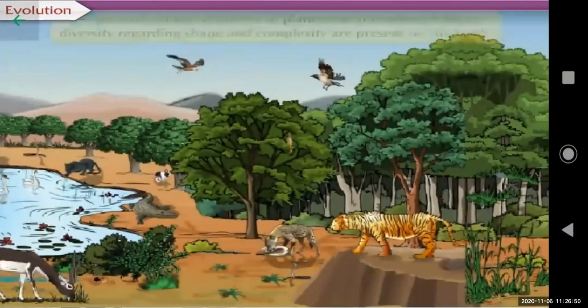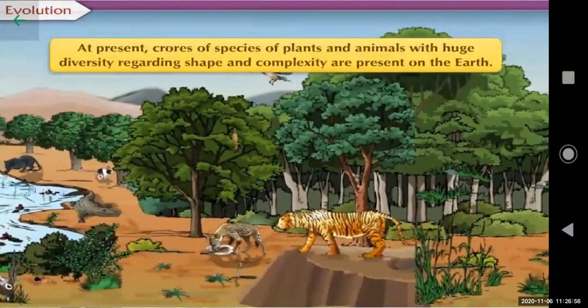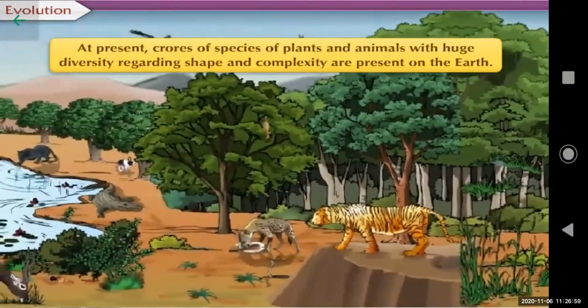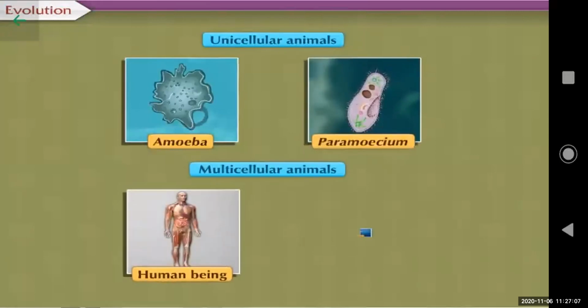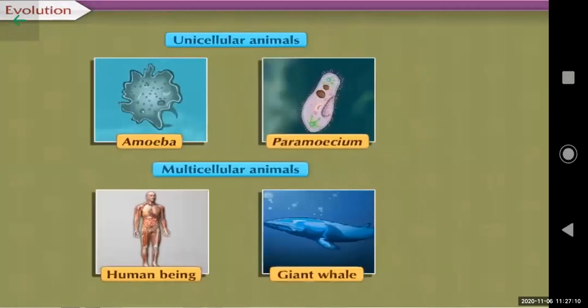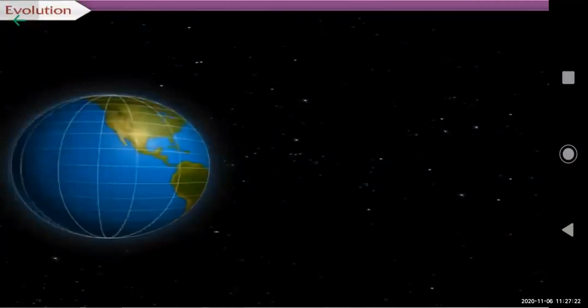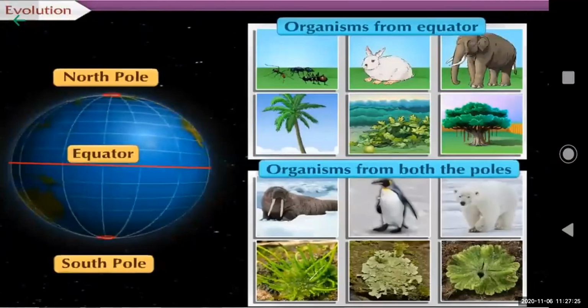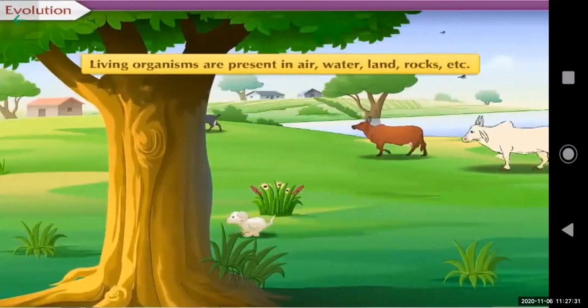In spite of this, at present, crores of species of plants and animals with huge diversity regarding shape and complexity are present on the earth. Animal diversity ranges from the unicellular amoeba and paramecium to man and giant whale. The plant diversity also consists of various species ranging from unicellular chlorella to the huge banyan tree. Life exists everywhere on the earth, from the equator to both the poles. Living organisms are present in air, water, land, rocks, etc.